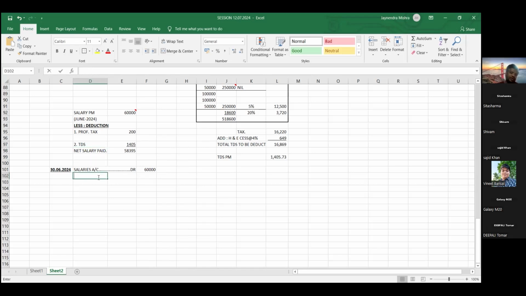And whenever you record any liability, friends, liability always has which effect? Liability always has credit effect. So what is the first liability? Professional tax.